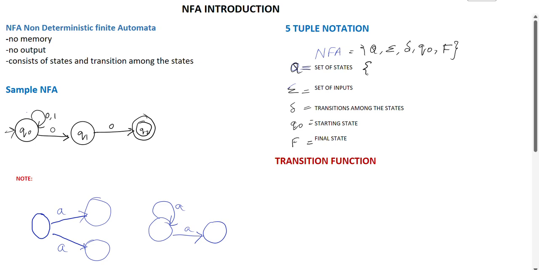So here it is Q naught, Q1 and Q2. And sigma represents the input 0 and 1.